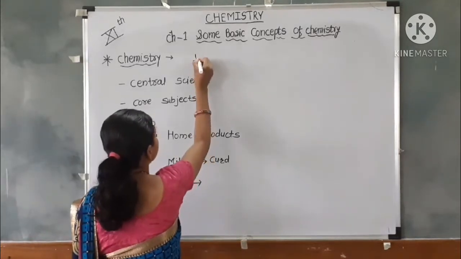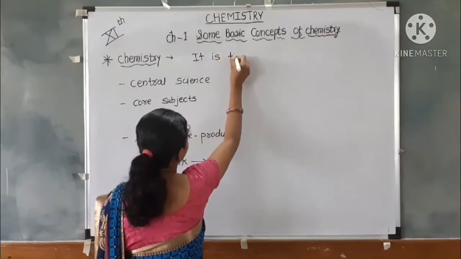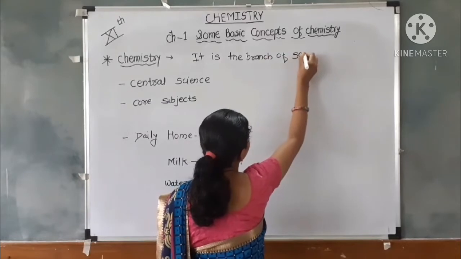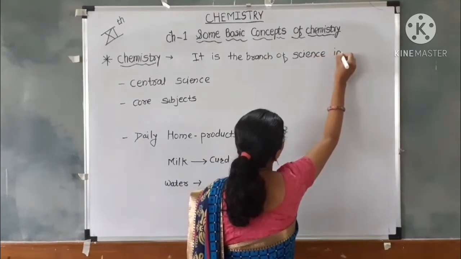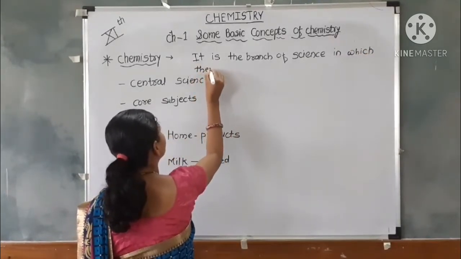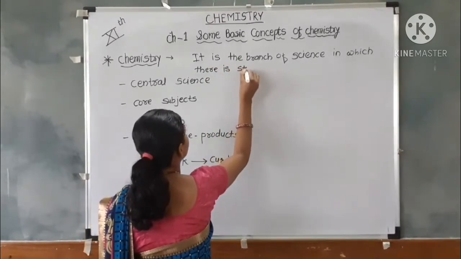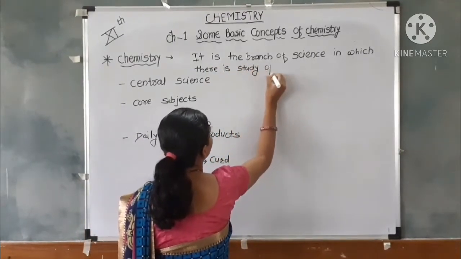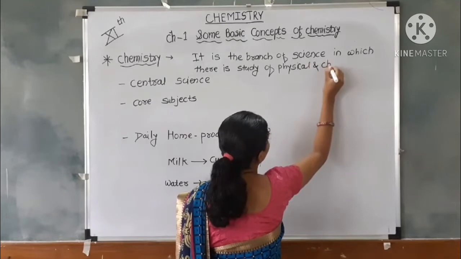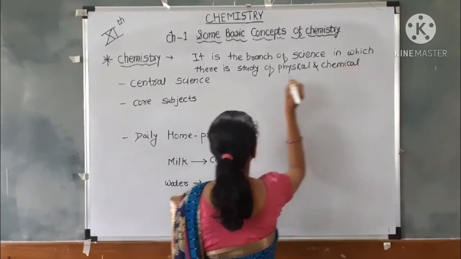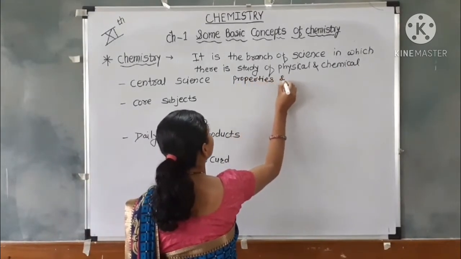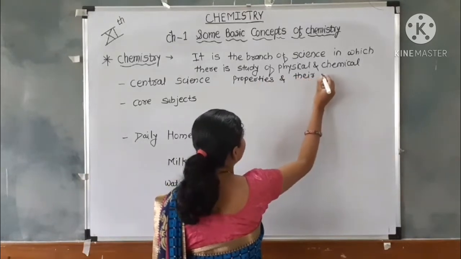That means it is the branch of science in which there is study of physical and chemical properties and their changes.